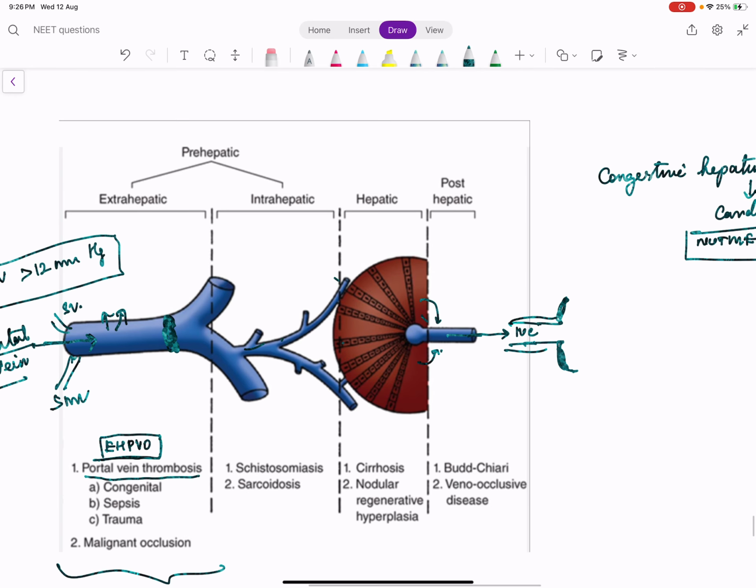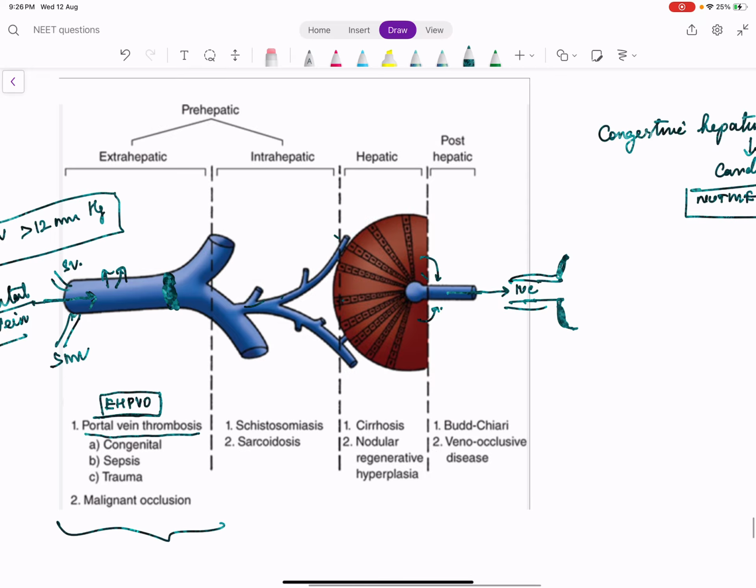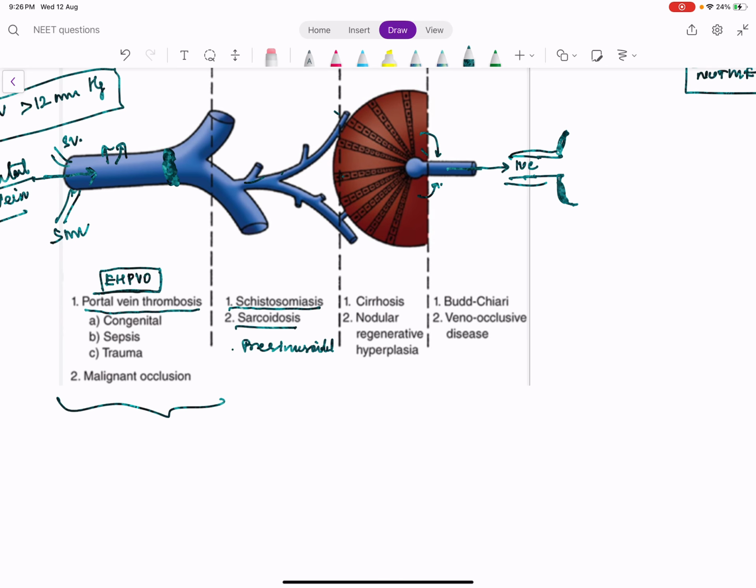Now what about intrahepatic portal hypertension? Before the hepatic sinusoids, there can be some problem. For example, diseases like schistosomiasis and sarcoidosis are called pre-sinusoidal. So even before the portal veins enter the liver sinusoids, schistosomiasis causes obstruction. That is called pre-sinusoidal portal hypertension.